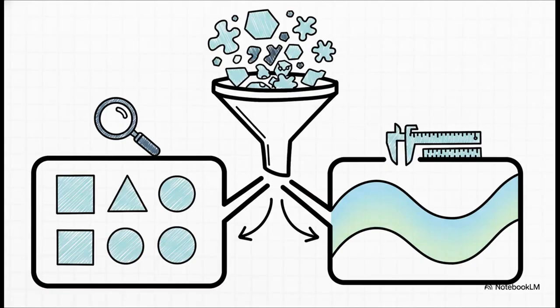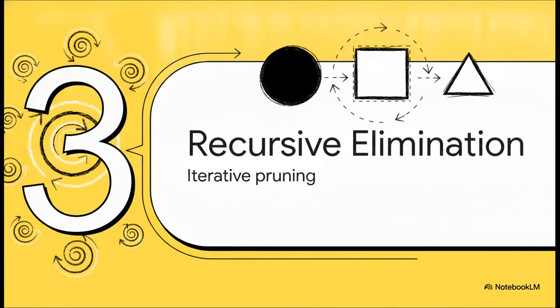But here's the crucial point. You can't just use a master key for every single lock. Your statistical test depends heavily on the type of data you have. Predicting a category? The chi-squared test is going to be your best friend for measuring association. Dealing with continuous numbers, an F-test comparing variances is definitely the way to go. If you're using practical tools like scikit-learn, this just means calling specifically designed functions like f_regression for your numbers or f_classif for your categories.